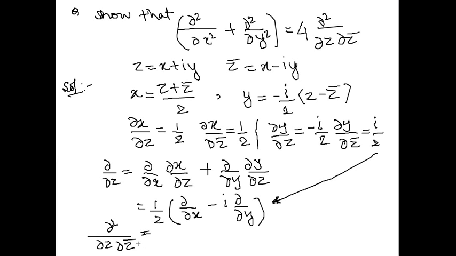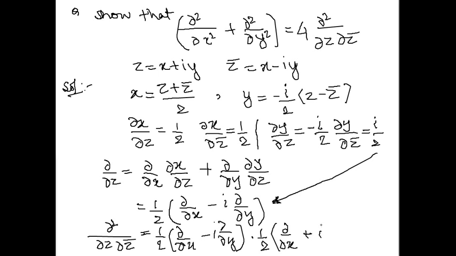It will become 1 by 2 del by del x minus iota del by del y, times 1 by 2 del by del x plus iota del by del y.